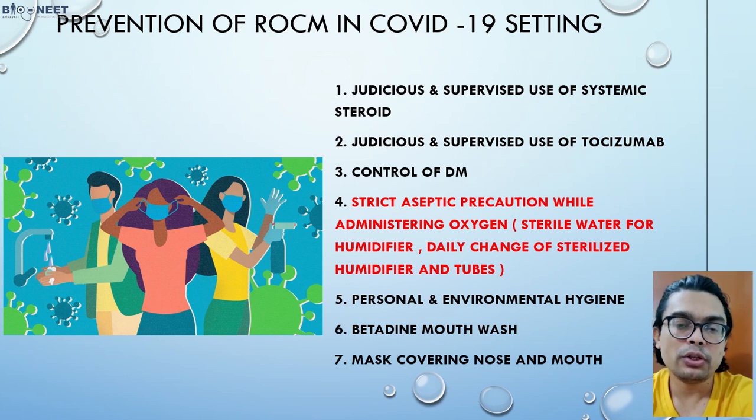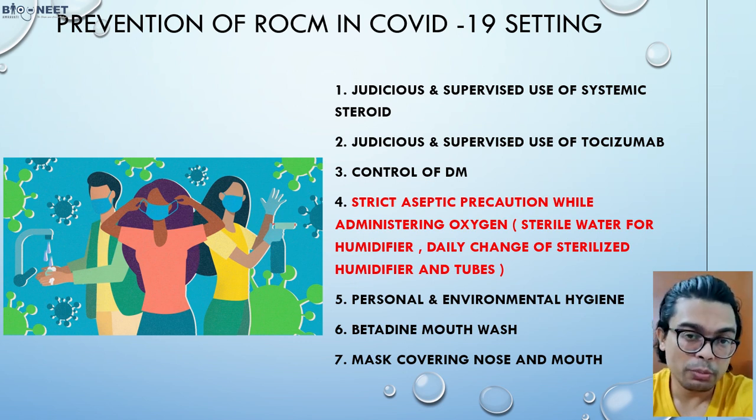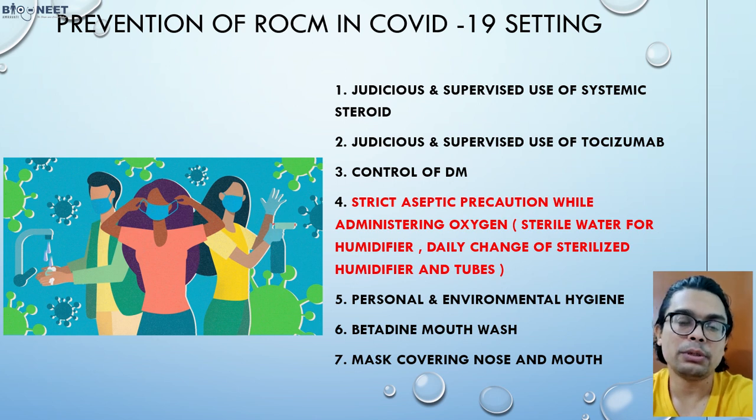Sterile water for the humidifier is very important, and it should be changed daily. The tubing should also be sterile. These are some of the things we can do in this setting.